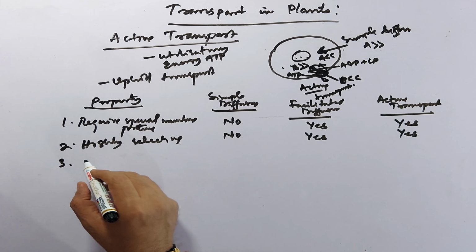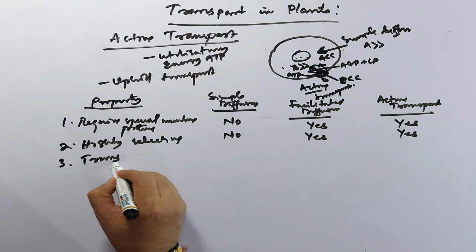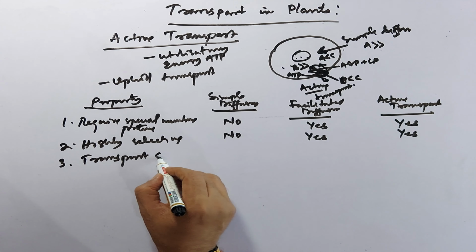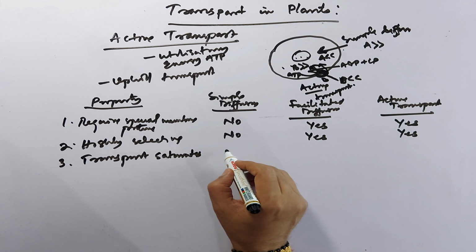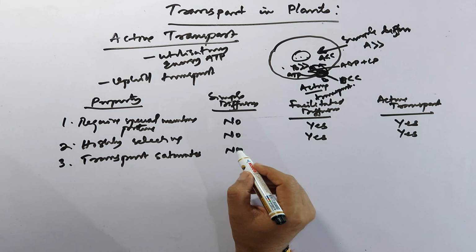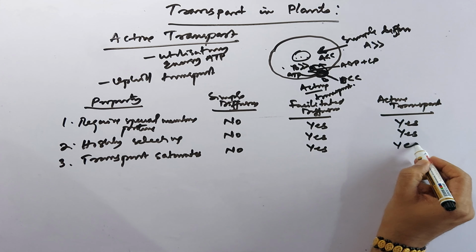The third property is that transport saturates. Here there is no saturation, here it is required and here it is required.